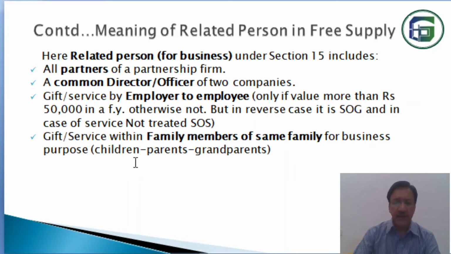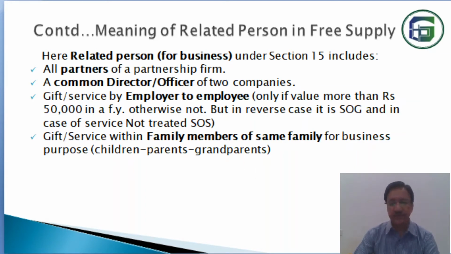So if parents give some gift to the children, it is not taxable because it is personal. But if any gift is given in the course of business, then that is not personal, they are treated as related person and free supply is taxable. I think that you get my point.